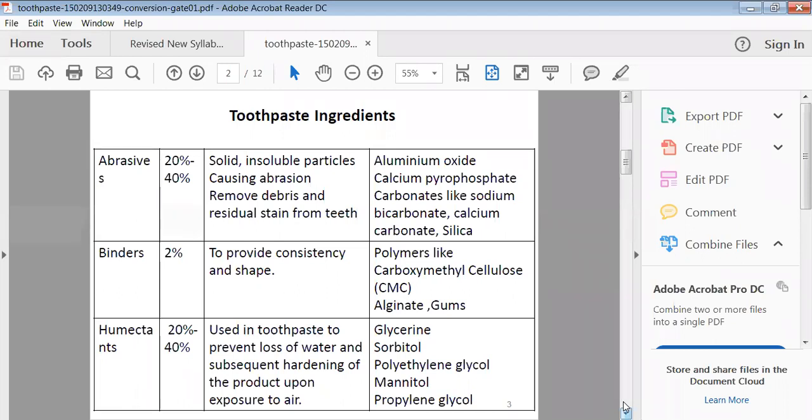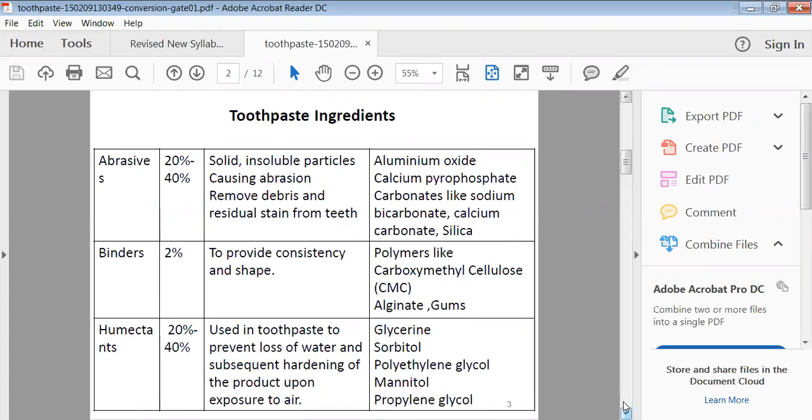Then humectants we have to add to your preparation. Humectants are added to maintain the required moisture of your paste. Otherwise, your paste may become dry, because daily we have to open your toothpaste, so it will be exposed to the environment and it will lose its moisture. After some period, it may become dry and you will not be able to use your toothpaste. So in the toothpaste, we have to add the binding agent and humectants.